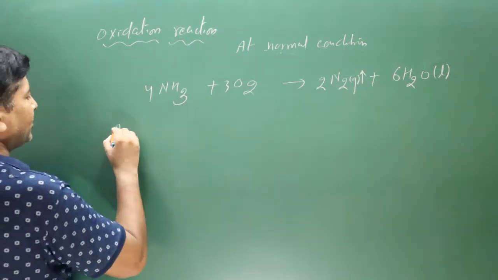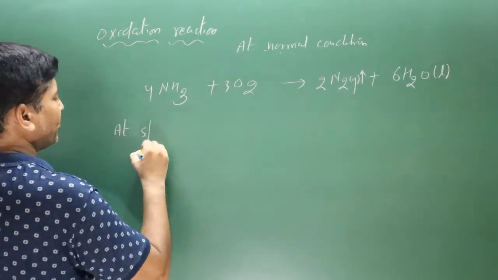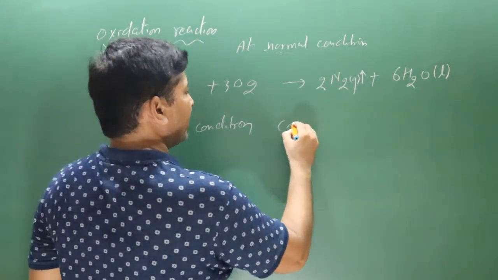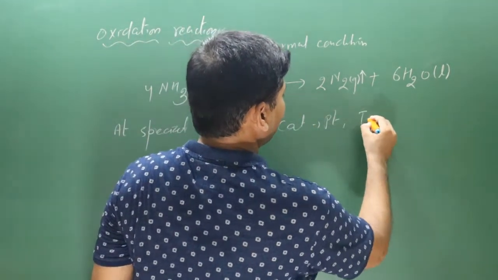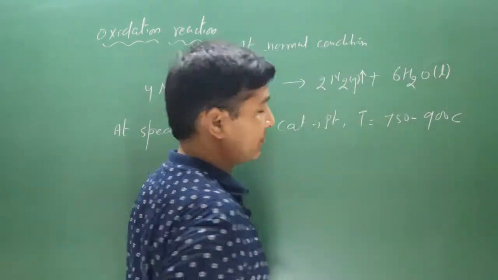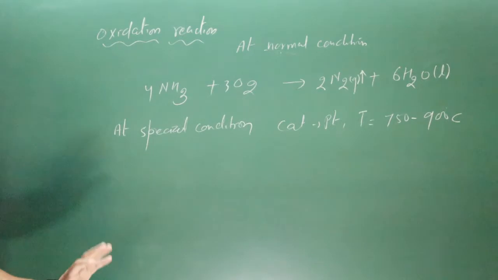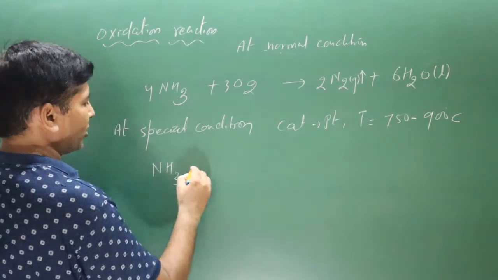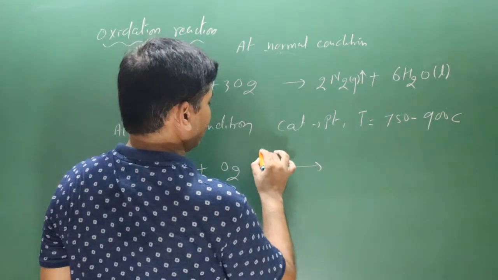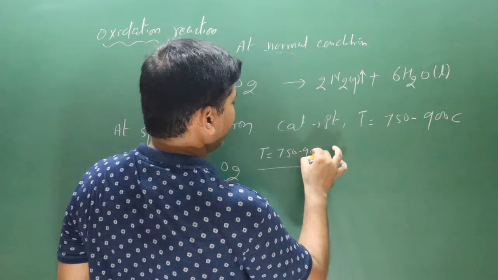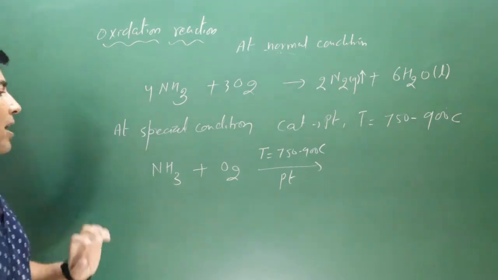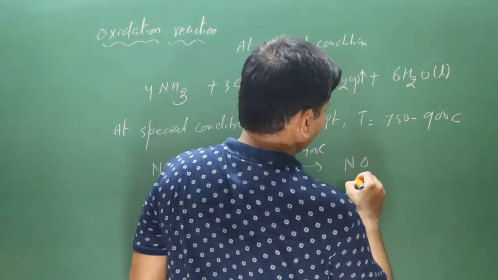At a special condition, in which platinum is used as a catalyst and the temperature is maintained around 750 degrees Celsius to 900 degrees Celsius, in the same chemical reaction, ammonia gas produces nitric oxide, NO.